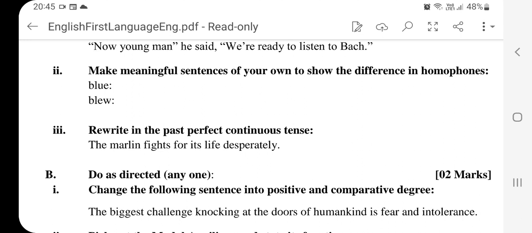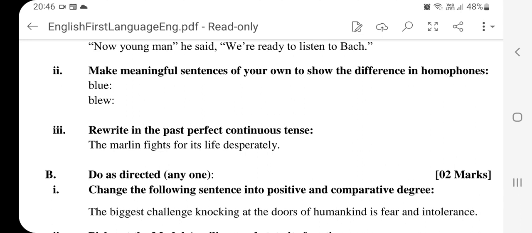Next is rewrite in the past perfect continuous tense. Since it's in the past perfect that you have to change, remember, in the past perfect, we have just one auxiliary verb that can be used, and that is had, H-A-D, had.